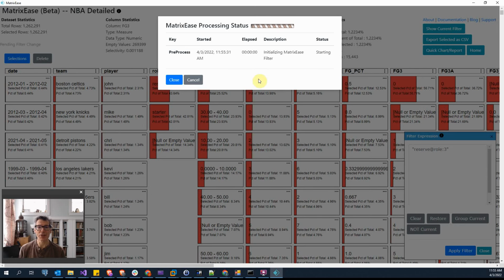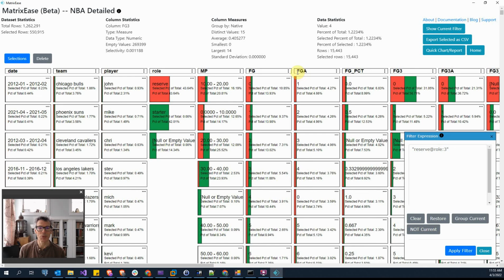This shows the status of the filtering process. Once the filter is applied, it's visually represented in green and red blocks. The red shows the amount of the currently selected filter. The green shows the current amount of the total for that node. So in this case, since my minute plays are broken up into 10-minute blocks, I can see in the 20 to 30 minute block